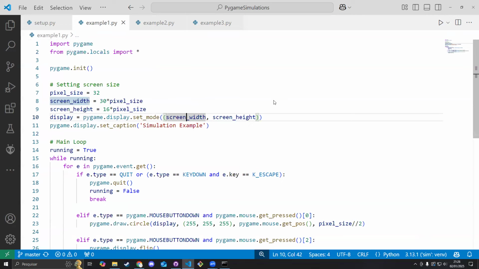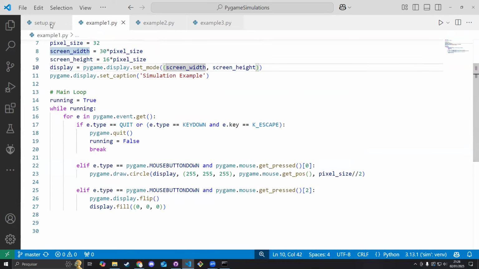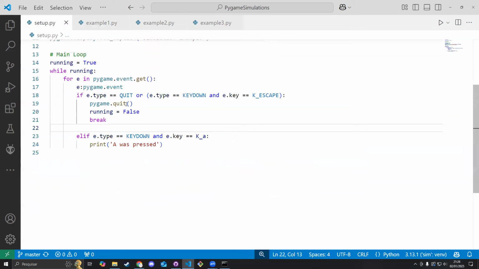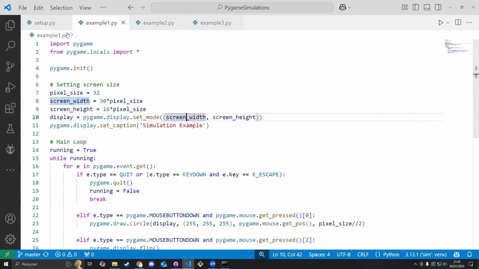I just added a few things on top of this previous setup script here. Now on this example one script, by the way, I'm not sure if this is good. Can you guys see the code well, or can you understand here? Yeah, everything looks good. Okay, nice, thanks.